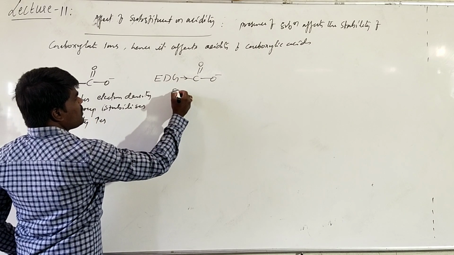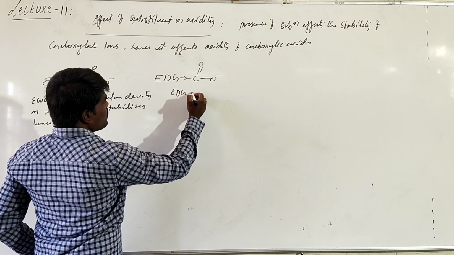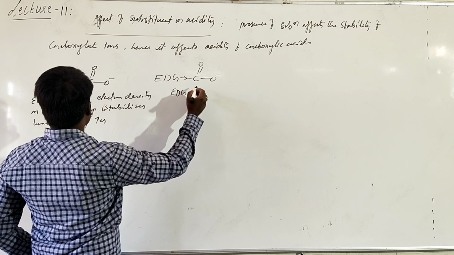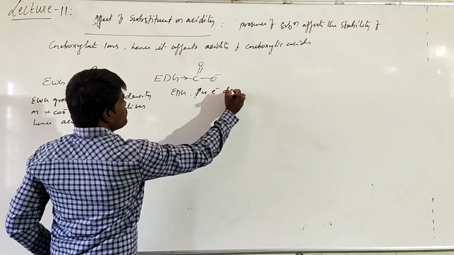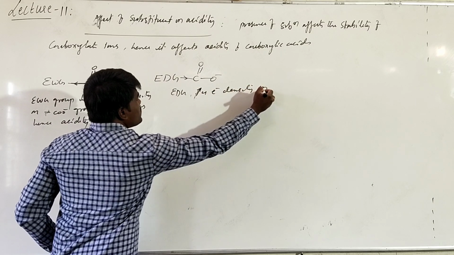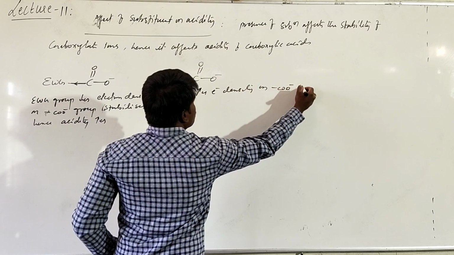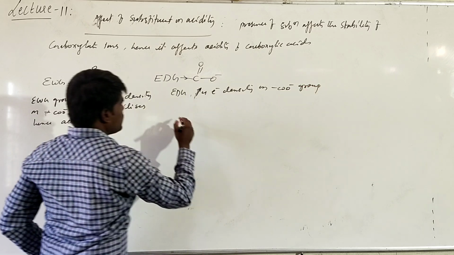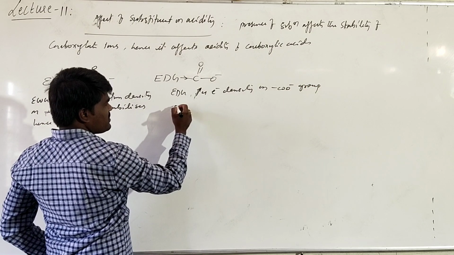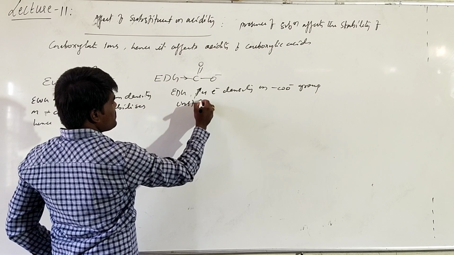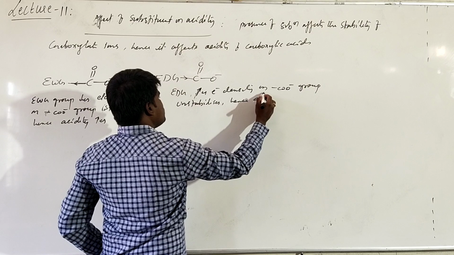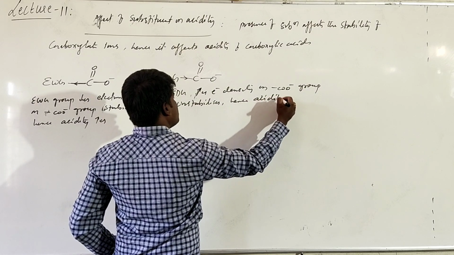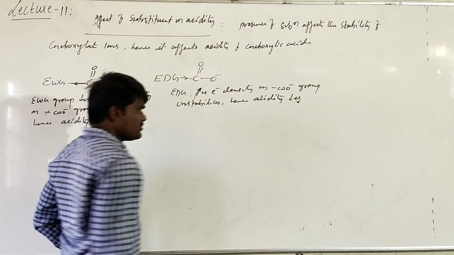Electron donating groups increase electron density on the COO minus group, and destabilize it. Hence, acidity decreases.